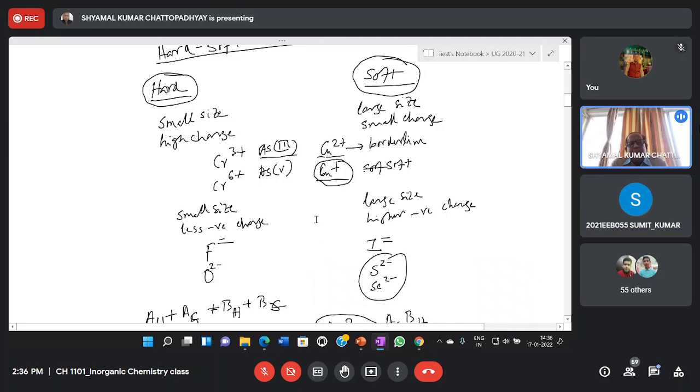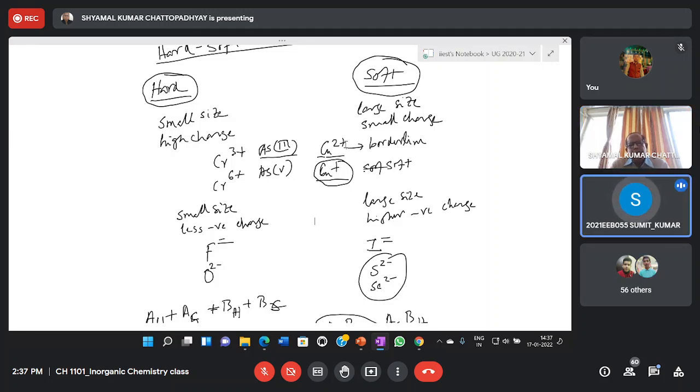So it doesn't mean that all soft acids are weak acids and all soft bases are weak bases. No, not that. This is simply in terms of their electronic property. So soft acid means they are easy to polarize. For instance, suppose arsenic 3, it is a softer acid, or say cuprous ion or mercuric ion. So we are talking about Lewis acid base theory, right? So soft acid means those acids whose electron cloud is easy to polarize. So they are softer acids.